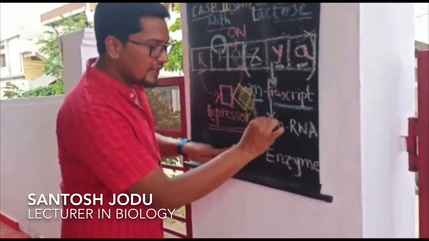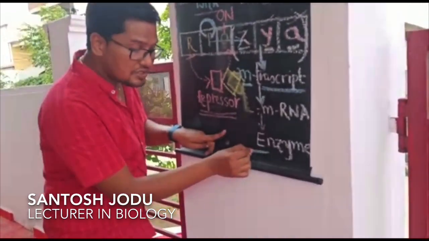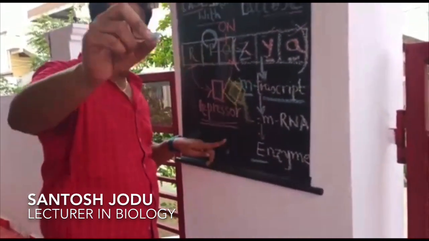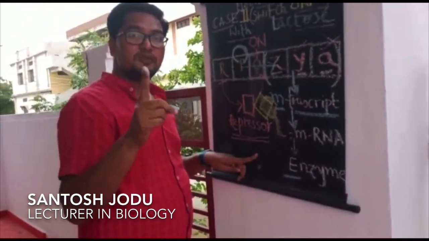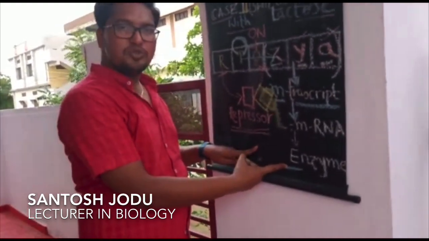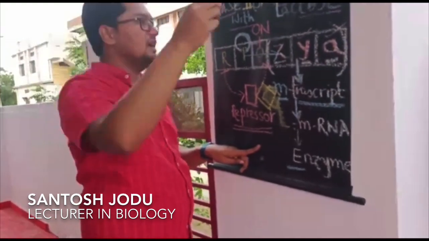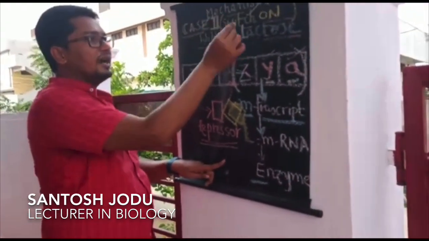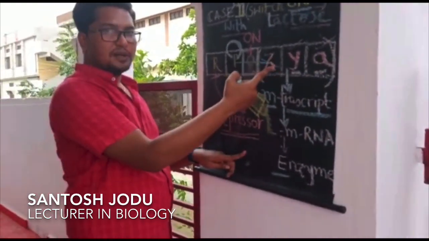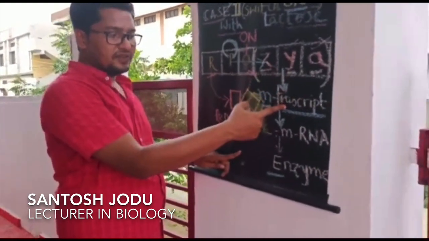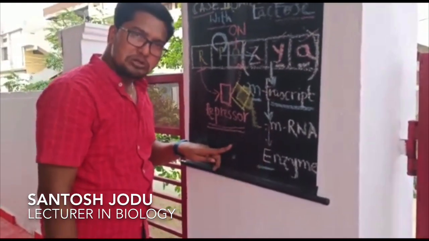This polycistronic mRNA participates in translation, and it results in the formation of what? All the 3 enzymes. In case 1, if you remember, structural genes were present, but structural genes were not transcribed, so no enzymes were produced. Hence we call that mechanism as what? Switch off mechanism. And now I am telling you case 2, and this mechanism is called what? Switch on mechanism. As the structural genes are present, structural genes participate in transcription, polycistronic mRNA is produced, and all the 3 enzymes are also produced.